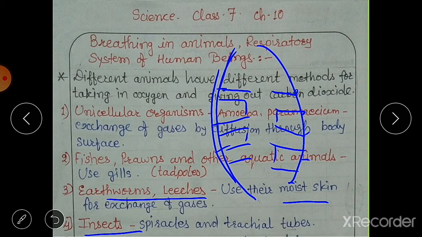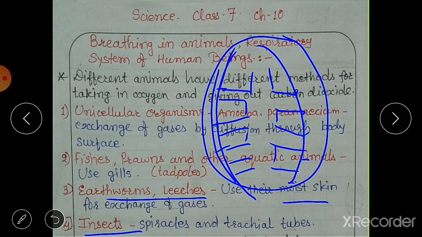So these small tubes are present there, and all the tubes are connected to each other, having a nice network of tubules. These tubes are known as trachea, and they help in the exchange of gases. Oxygen rich air rushes through the spiracles into the tracheal system. From outside, this oxygen rich air enters the tracheal system through the pore known as spiracle.